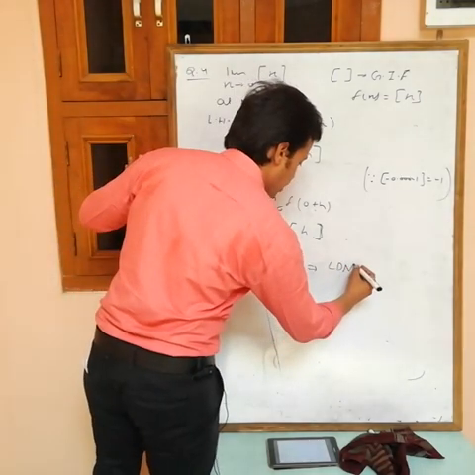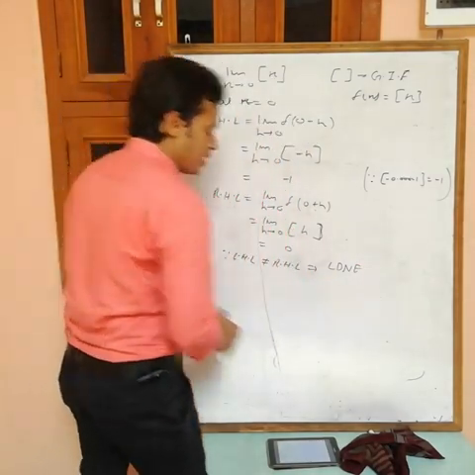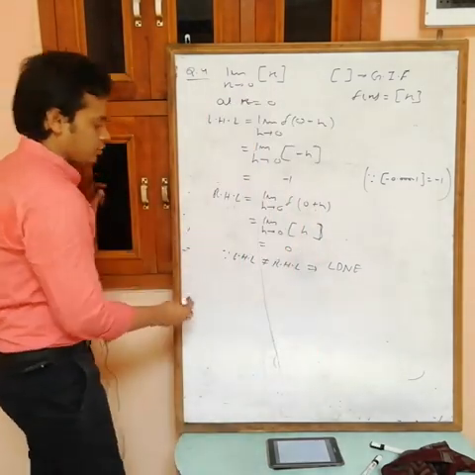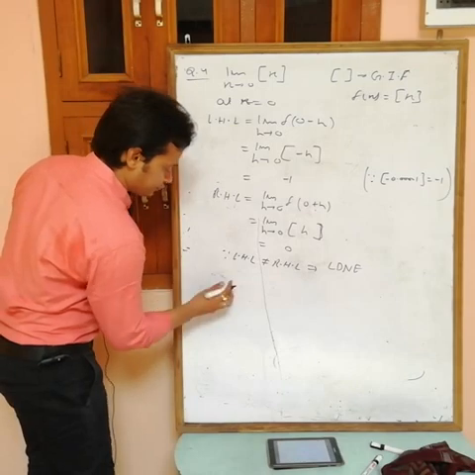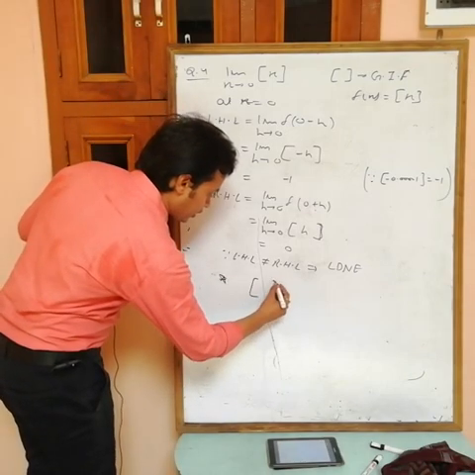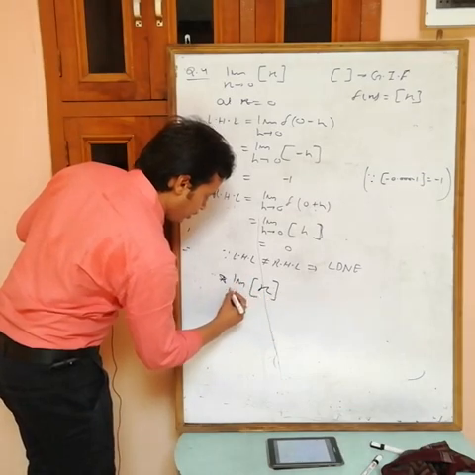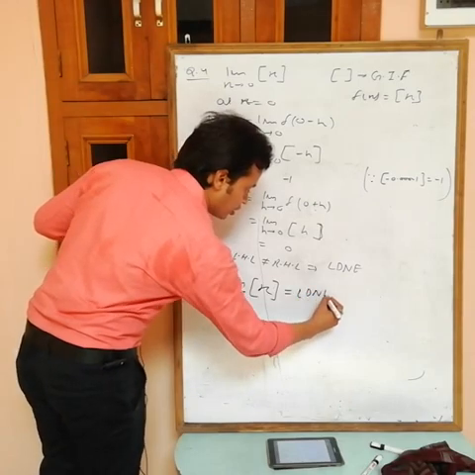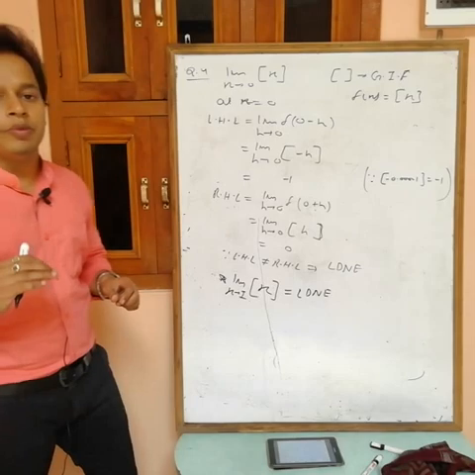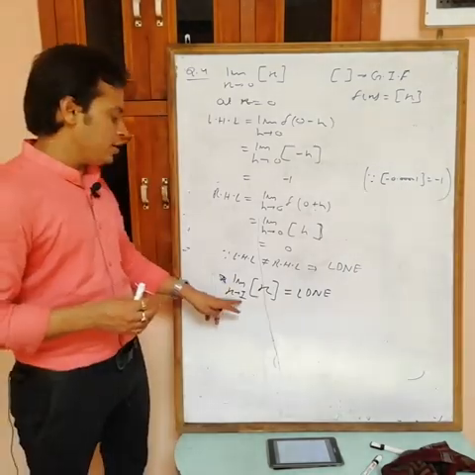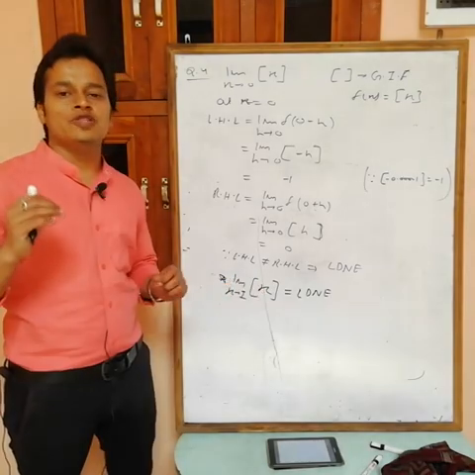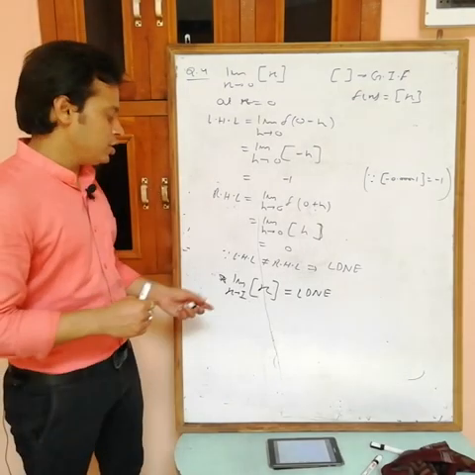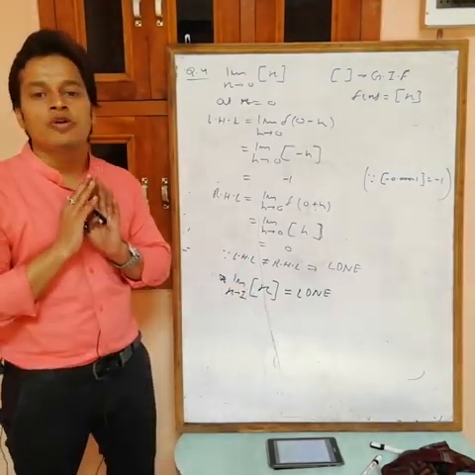Limit does not exist. Okay. Now actually for this one, remember one thing. Limit of greatest integer of x as x tends to any integer is always limit does not exist. If you are finding the limit of greatest integer of x for any integral value of x, then always you will get limit does not exist. Take any integer, for every integer the limit of greatest integer of x does not exist.